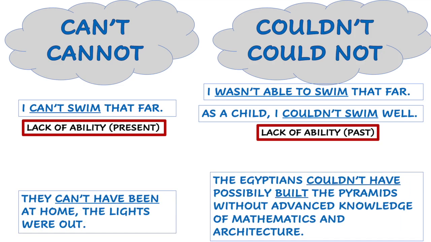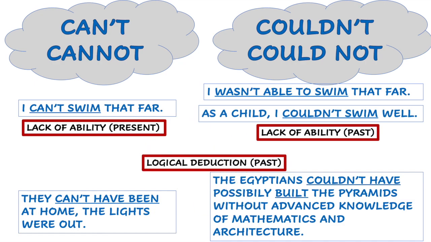Okay, and here's the interesting part. They can't have been at home. The lights were out. Picture this. We're driving past their home and we see no lights on. So we deduce that they're not there. They can't be there, right? So this means that we call it a logical deduction. We think there's no chance of being there, but we can't be 100% certain.